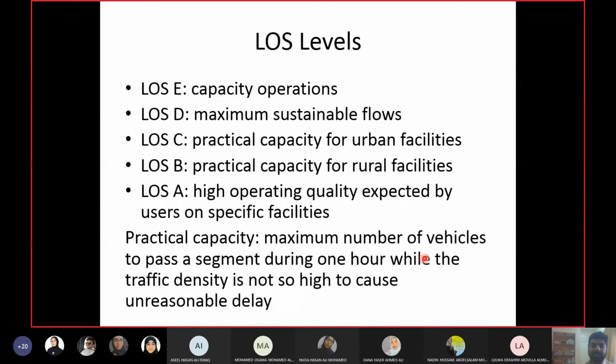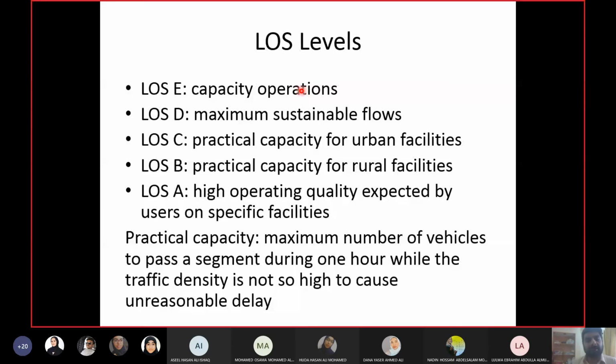So there are 6 levels of service. You can see 5 of them here because the sixth one is F, and F is traffic jam. So you can see the remaining 5 here. Level of service E means capacity operations. It shows that the facility has reached its capacity. So when you reach the capacity, it is termed as level of service E.